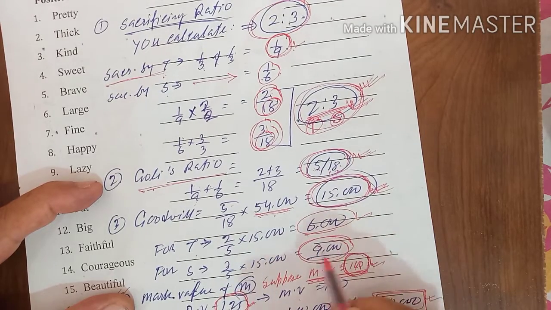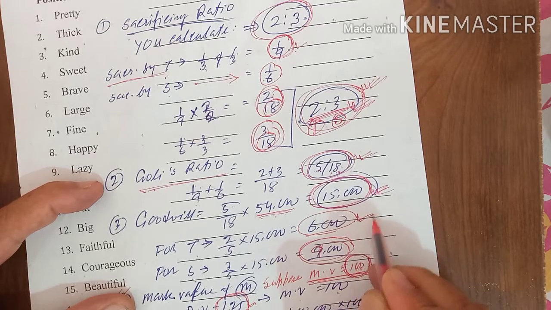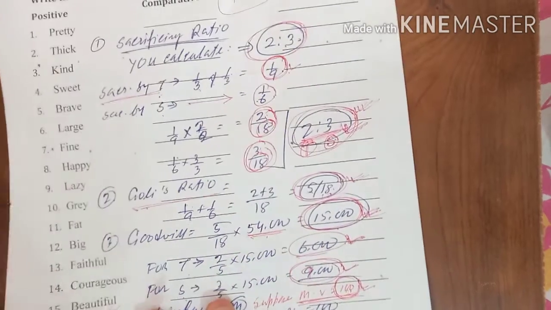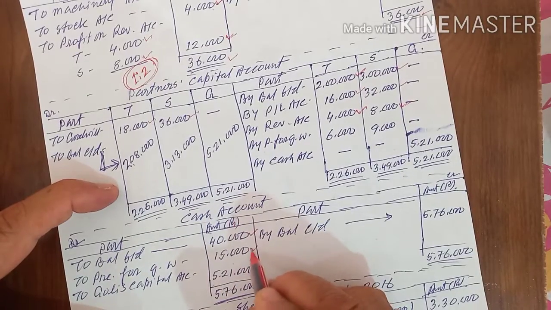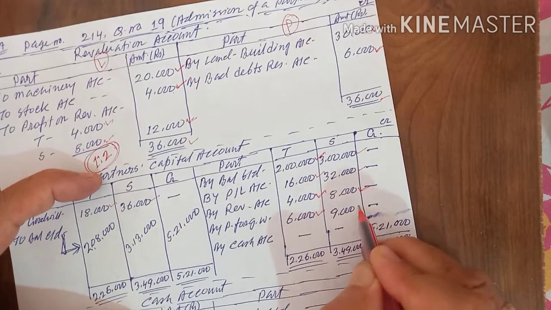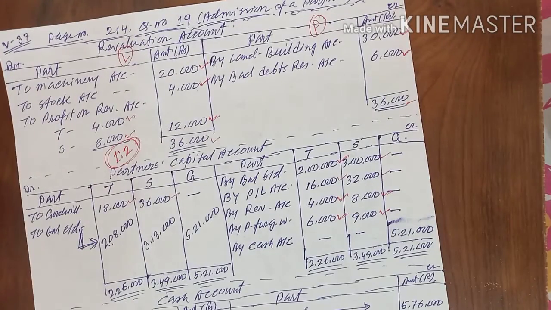T's capital will be credited by 6,000 and S's capital will be credited by 9,000. So for the first adjustment, 15,000 cash he will bring for goodwill. Cash account debit to premium for goodwill 15,000, and T will get 6,000 and S will get 9,000. This is called the first effect, and this is called the second effect.